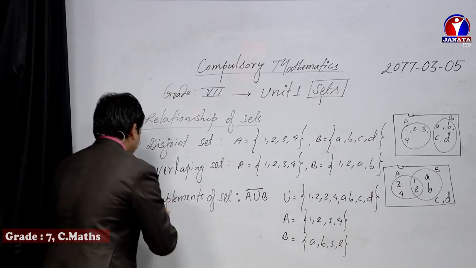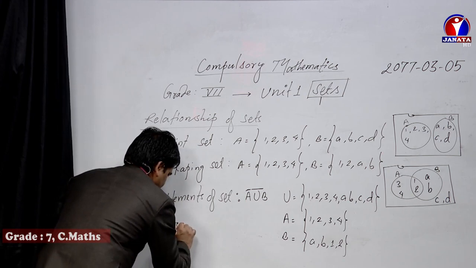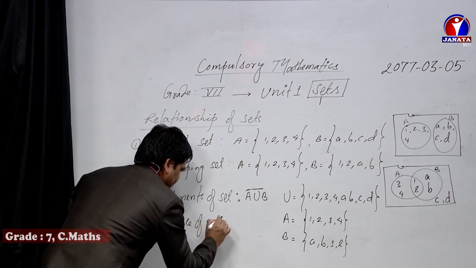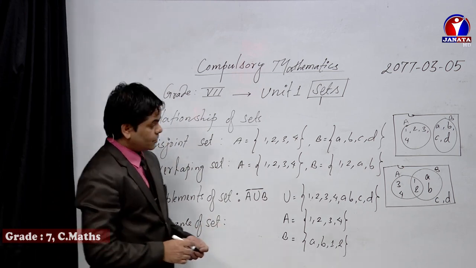Another one is difference of sets, dear students. I have already told about this.